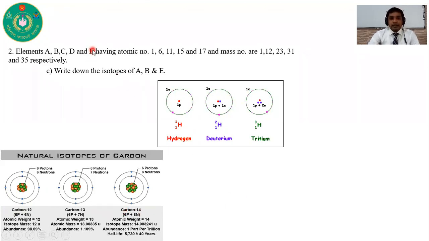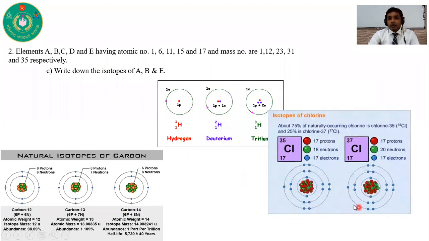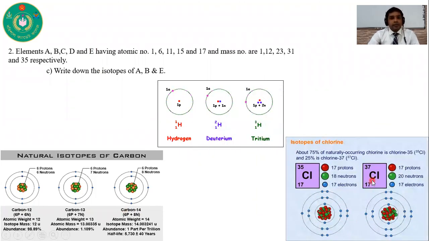And the last one is E. E is chlorine. Here you can see that there are 2 types of isotopes of chlorine: one is 35 17 chlorine and the other is 37 17 chlorine. So I think it is clear to you. Hydrogen has 3 isotopes, carbon has 3 isotopes, carbon 12, carbon 13, and carbon 14, and chlorine has 2 isotopes, 35 chlorine and 37 chlorine. So this is the answer to question C.